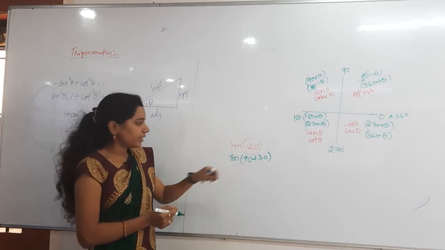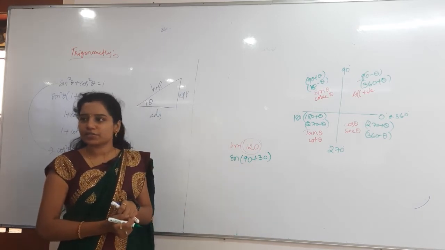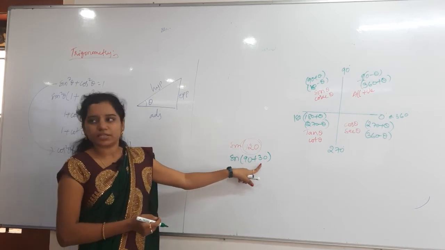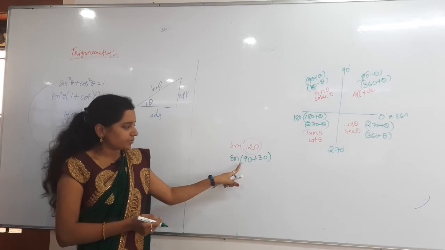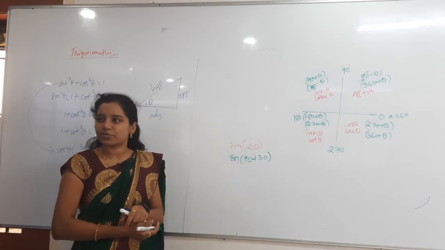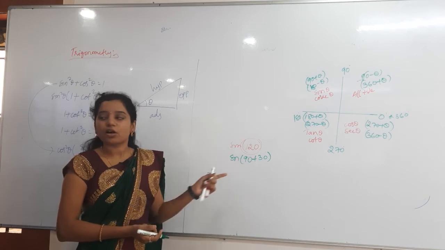Whenever you are getting 90 plus theta, the same function will be there; otherwise a different function will come.